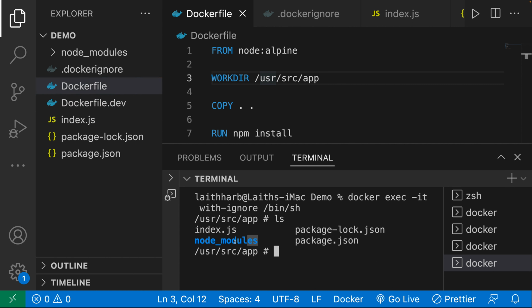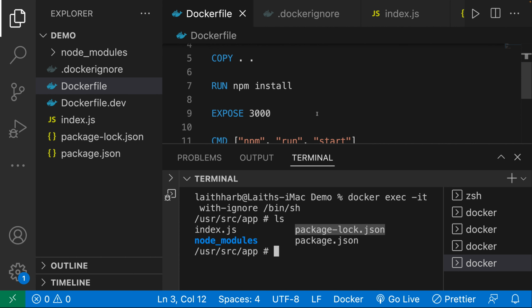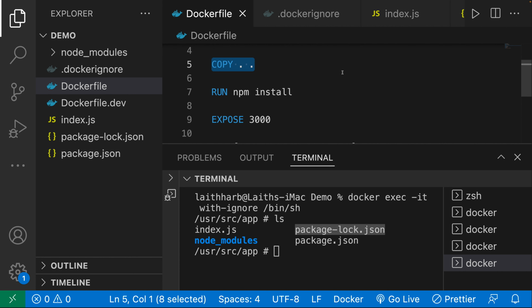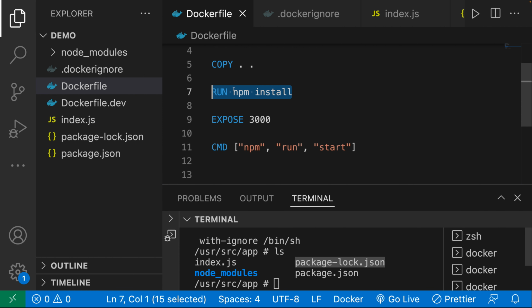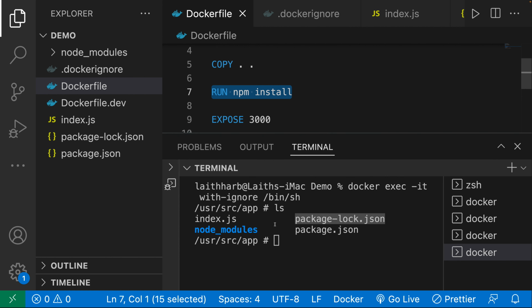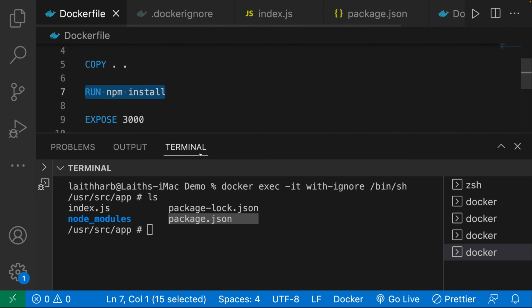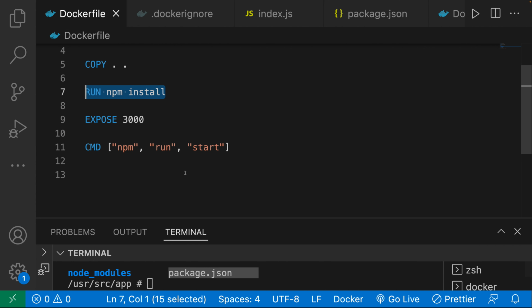Now we do indeed still have the node modules as well as the package.lock. Again, that is not because we copied them in there, but because we ran npm install. And that's why we have them in there. So that is way more optimal, and we can actually go ahead and ignore things we do not want inside of our container.